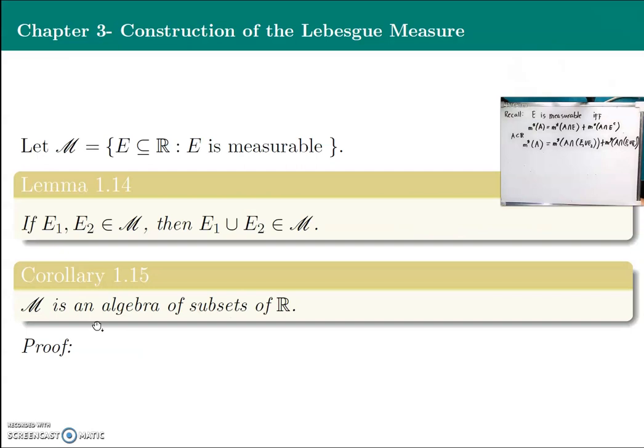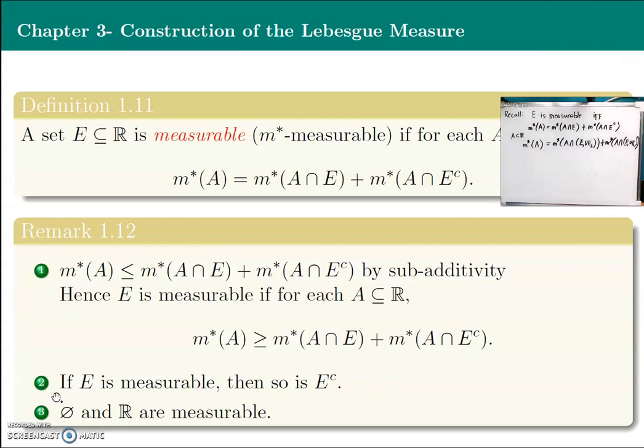Now here, for this class to be an algebra, it should be closed under finite union and complementation. Now lemma 1.14 shows that this class of all measurable sets is closed under finite union. So we have here by lemma 1.14 and by remark 1.12, this second remark here states that if E is measurable, then its complement is also measurable.